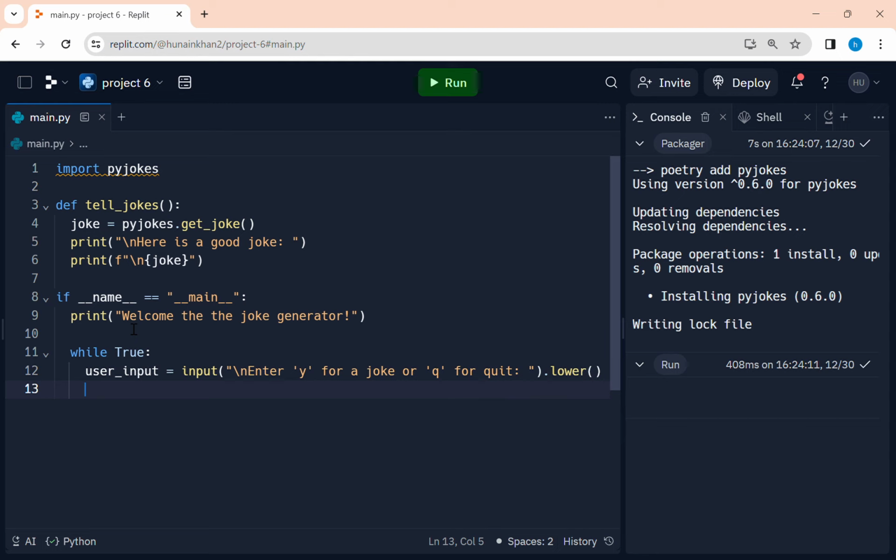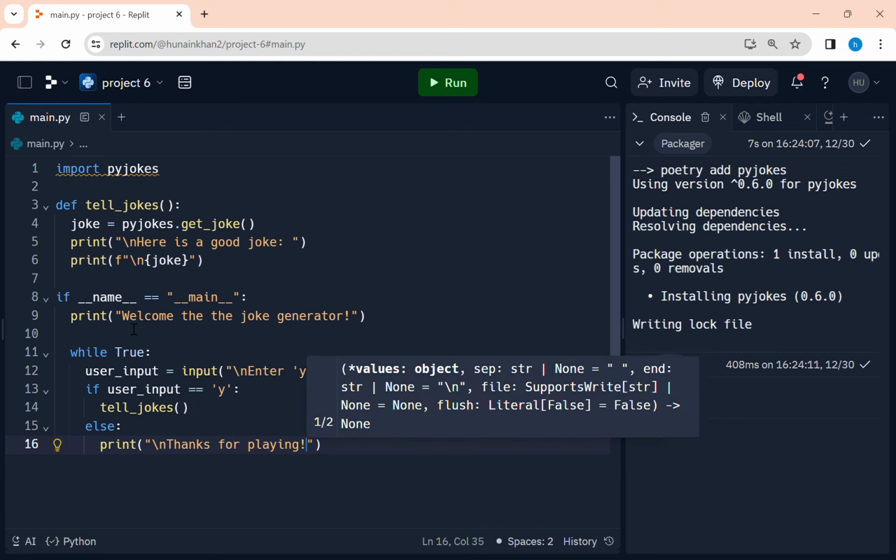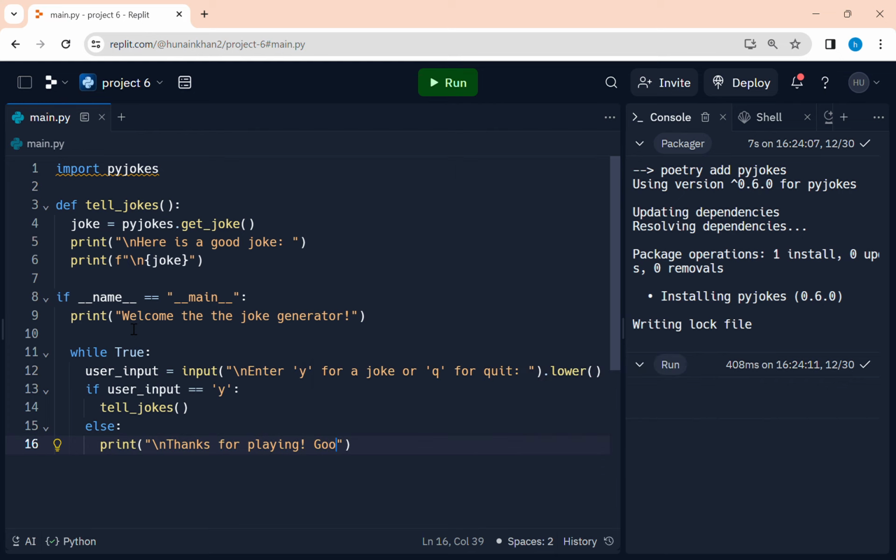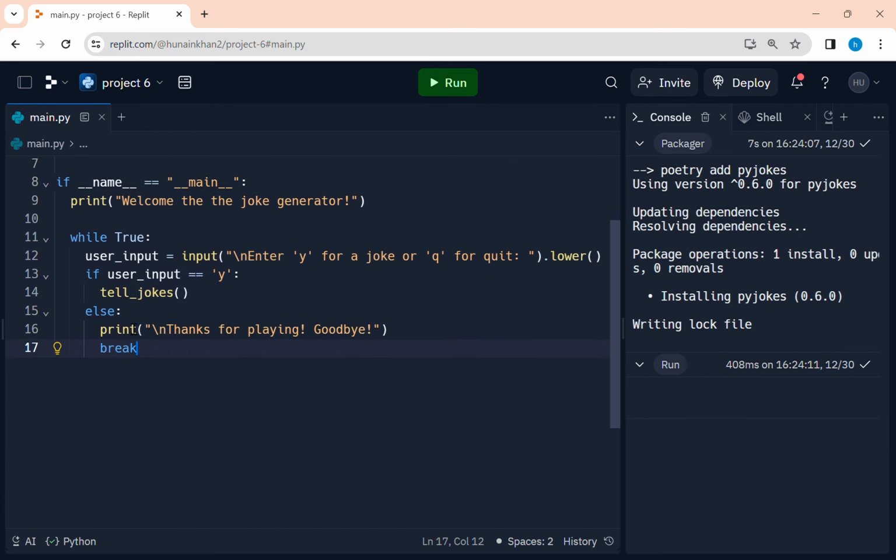Dot lower user_input, yes or y, tell joke, else print thanks for playing, goodbye, and then break, because we got to break out of the loop, which will stop the game.